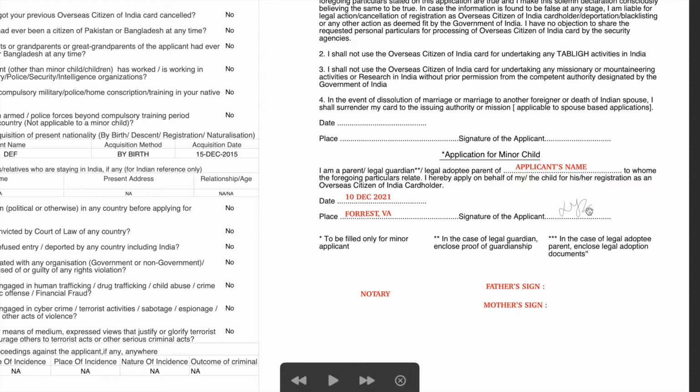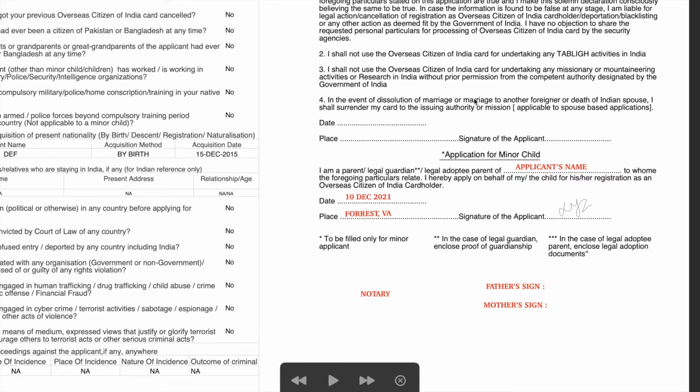I repeat again, in the signature of the applicant, the minor applicant has to sign here if the minor is above 5 years, or you can take a thumb impression if the minor is below 5 years. Parents cannot sign this area. Below this you can mention father's sign, and the father can sign here, and then mother's sign, and the mother can sign here. On the left hand side you can notarize this application form.